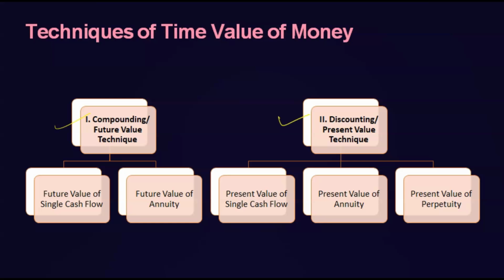Compounding value or future value technique. It can be defined by two names. Either in the question it will ask to find out the future value or it will ask to find out the compounding value. So this compounding value has two methods. First one is future value of single cash flow. When there will be a single amount for which we want to know the future value, we will use this method. And future value of annuity is the second method.